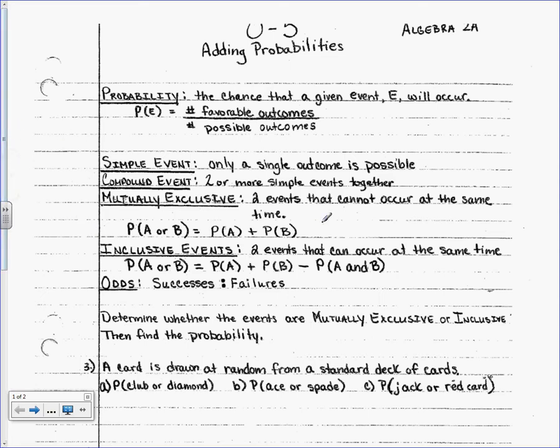Before we actually get started, I find that the longer I teach, the less kids know about cards. So let's go on the back and write what we know about a deck of cards, okay? So go to the back side. Well, there we go. So I'm going to write playing cards. Even if you don't think you need this information, it's kind of helpful to have just so you don't have to think about it every single time, okay?